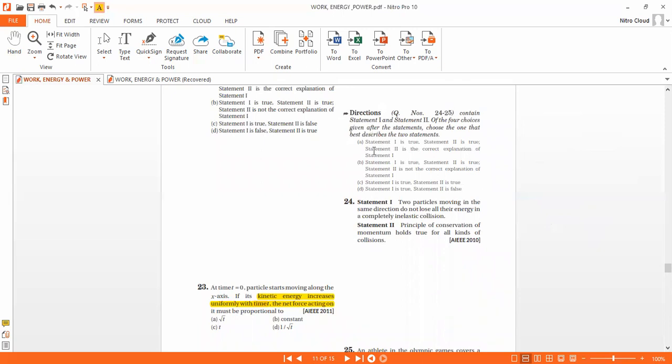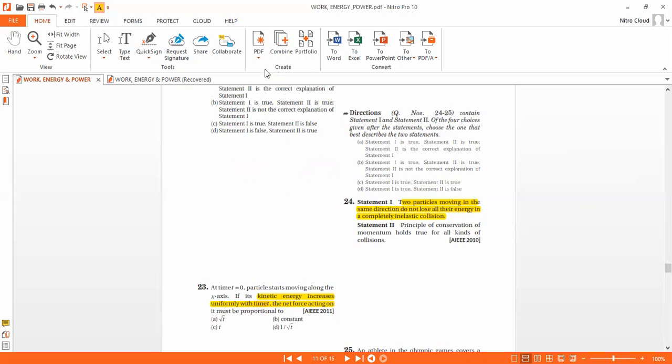Again, we have statement 1 and 2. See statement 1: two particles moving in the same direction do not lose all their energy in a completely inelastic collision. They are saying that it will not lose all their energy in a completely inelastic collision.